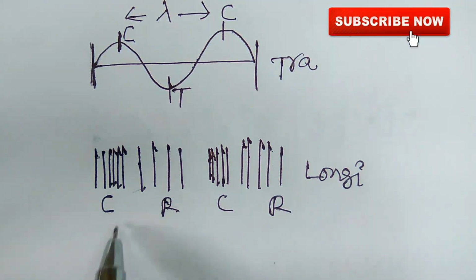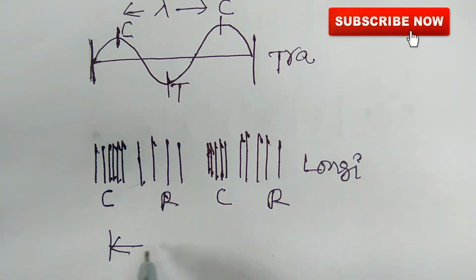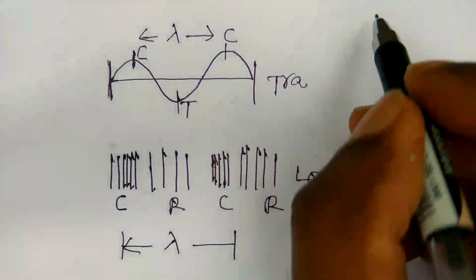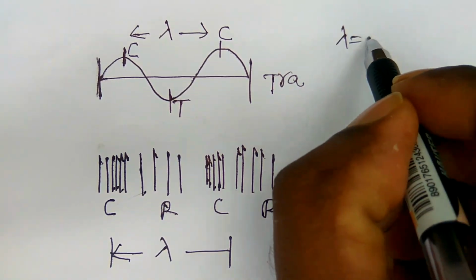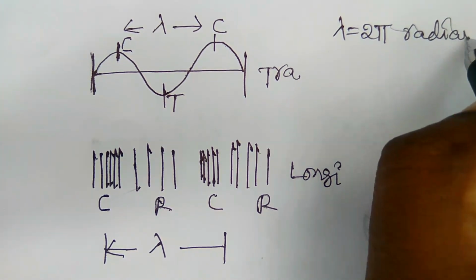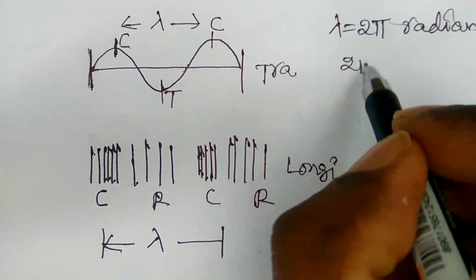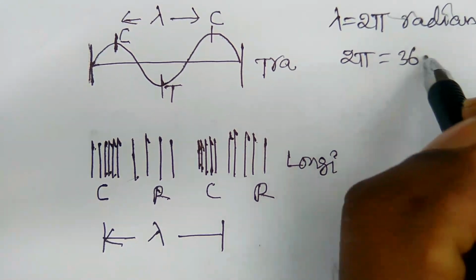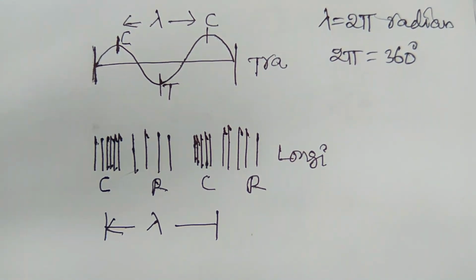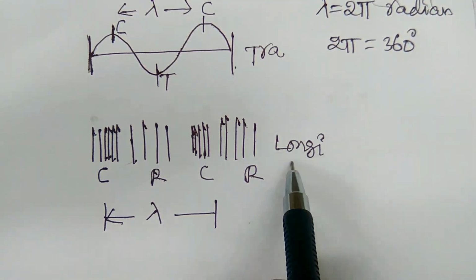The distance between any two compressions or rarefactions is also lambda. So here lambda is equal to 2 pi radians. It is nothing but 2 pi radians, which is equal to 360 degrees. This is the transverse wave, and this is the longitudinal wave.